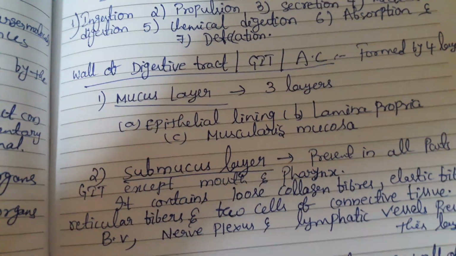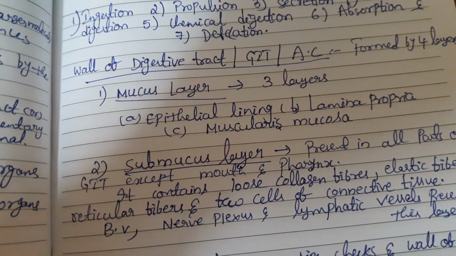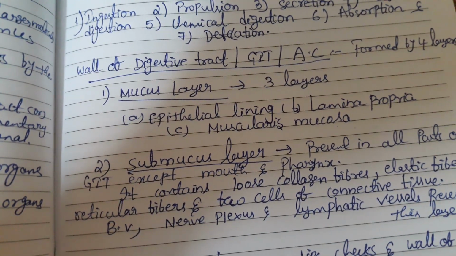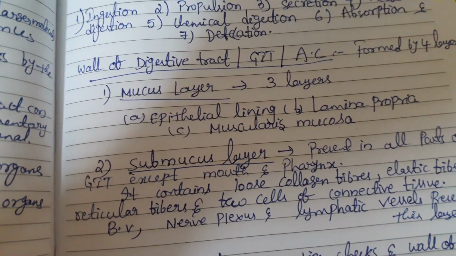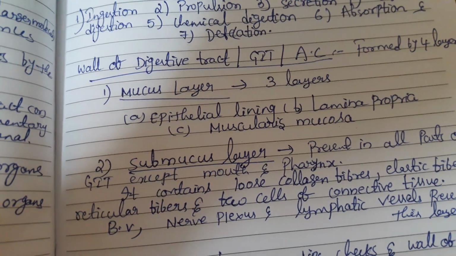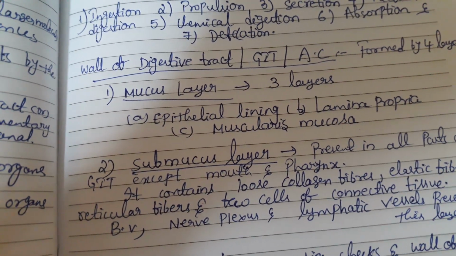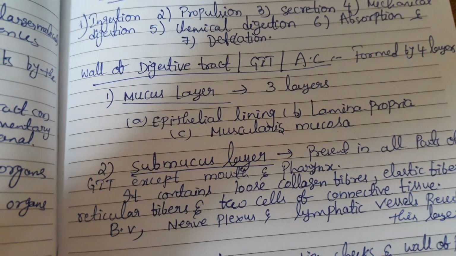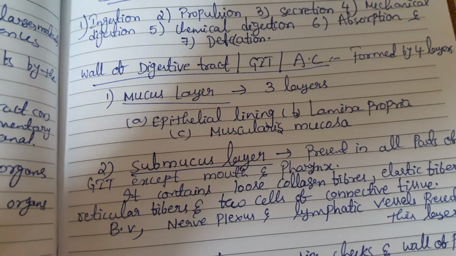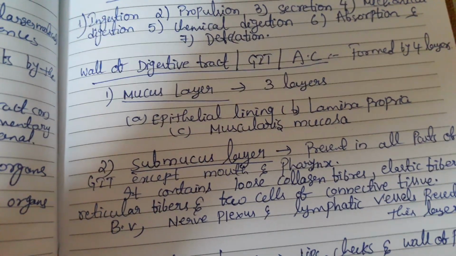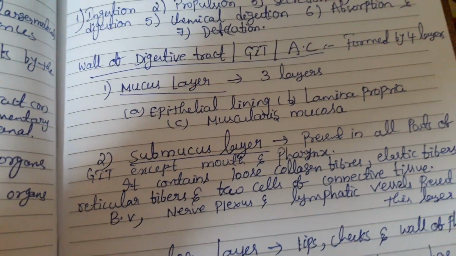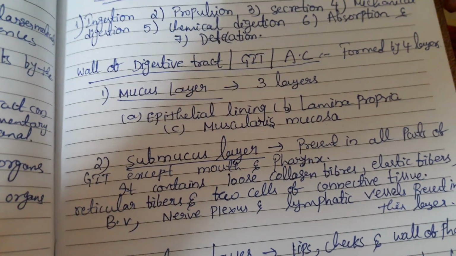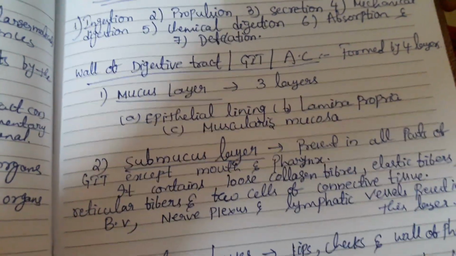The epithelial lining is in contact with the contents of the GI tract. The type of cells in this layer varies in different parts of the GI tract. The mouth and tongue, as well as the inner surface of the pharynx and esophagus, have stratified squamous epithelial cells, but the mucous membrane lining the other parts, such as the stomach, small intestine and large intestine, has columnar epithelial cells.